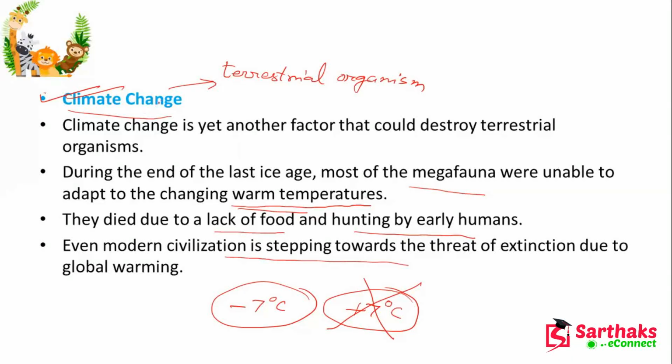Another point, that is the lack of food. Suppose they died due to warm temperature. First thing is the warm temperature. They cannot tolerate this warm temperature. Second may be lack of food. For the animals, there are two types of food they can have. One is they can take the plant, but you are reducing the forest, you are reducing the area of the forest. So how will all the animals get food?